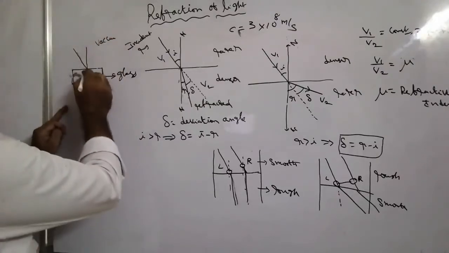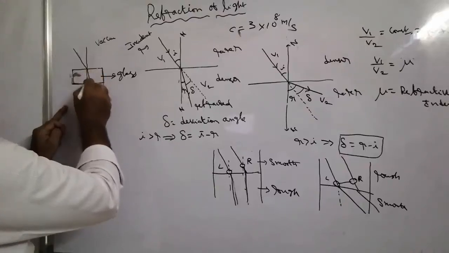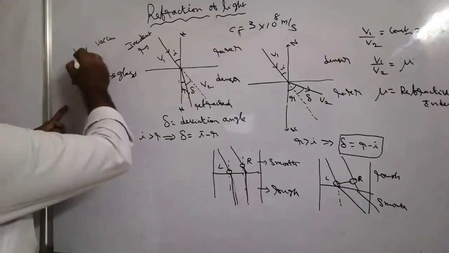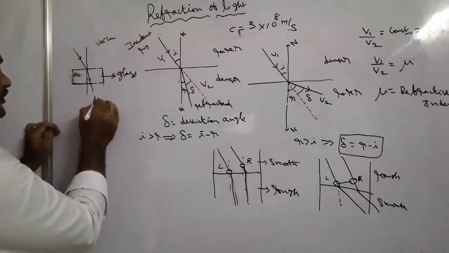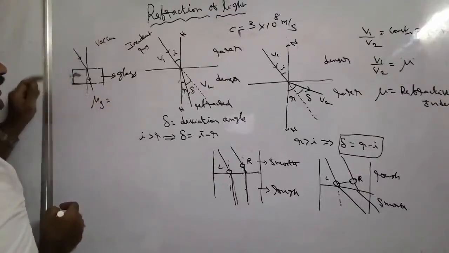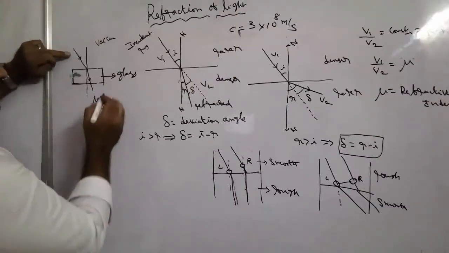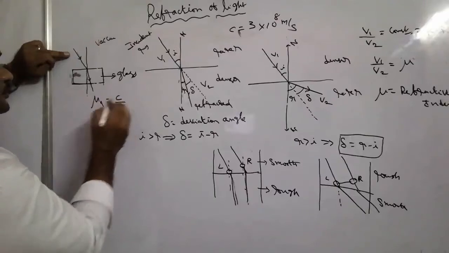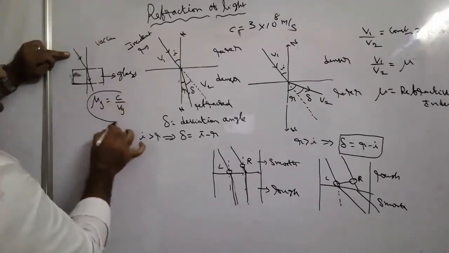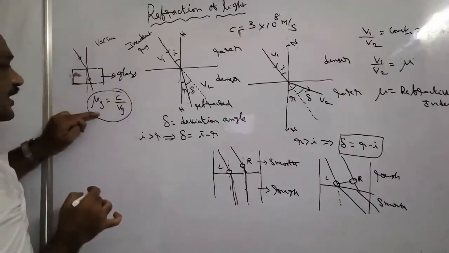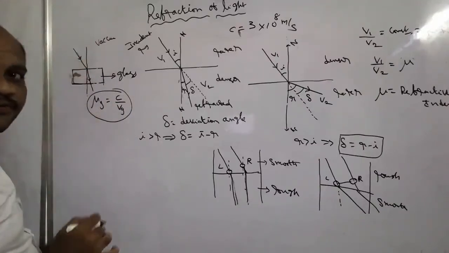For example, the light ray, what happens? Rarer to denser, it bends like this. Then the refractive index of the glass can be written as velocity of light in vacuum to velocity of light in glass. This is the refractive index of the glass with respect to vacuum.